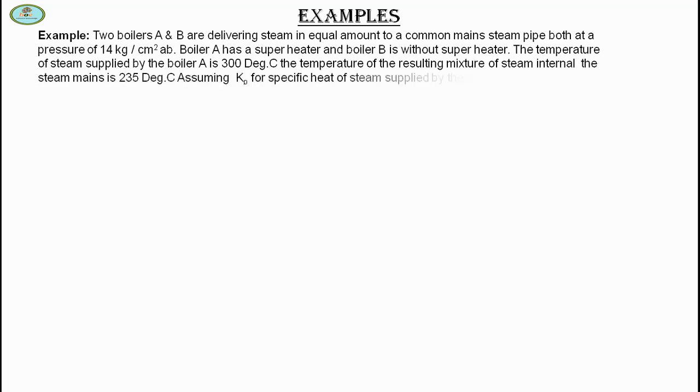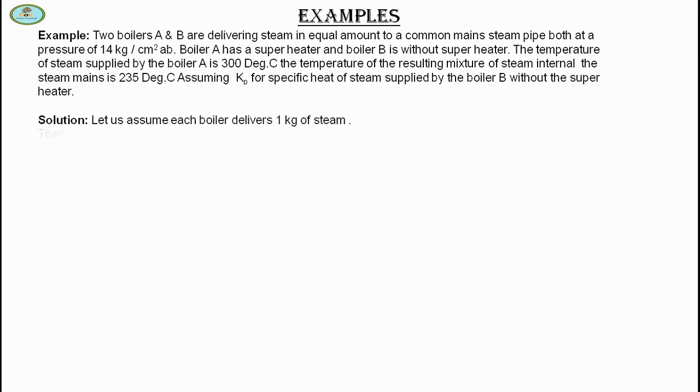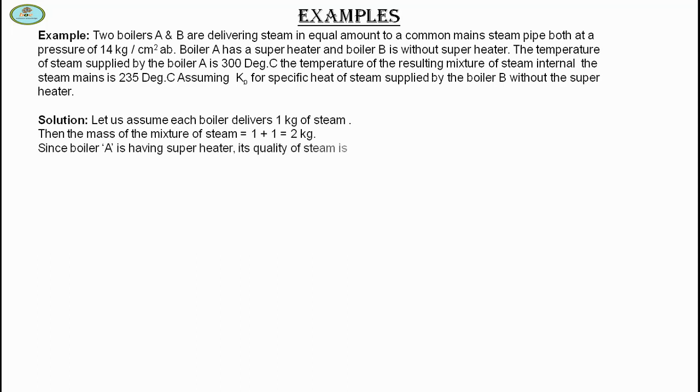The temperature of the resulting mixture of steam in the steam main is 235 degrees Celsius. Assuming Cp for superheat, find the specific heat of steam supplied by boiler B without the superheater. Solution: let's assume each boiler delivers 1 kg of steam. Then the mass of the mixture of steam is 1 plus 1 equals 2 kg.